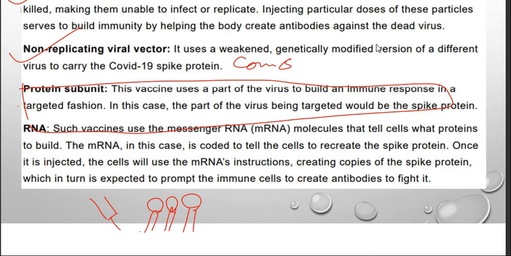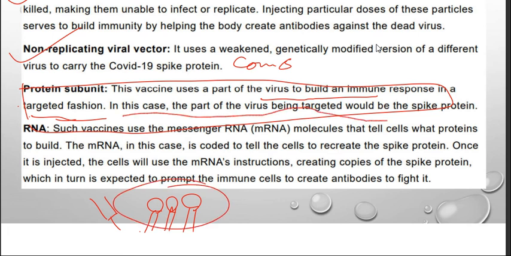See, this vaccine uses a part of the virus to build an immune response in a targeted fashion. Directly, they will inject the spike proteins into our body. In this case, the part of the virus being targeted would be the spike protein. That is it. We have already known about this mRNA. So you have understood, right? Simple thing. I have tried to explain these things in a layman manner, reducing all those technical stuff. You must have understood these things, right?